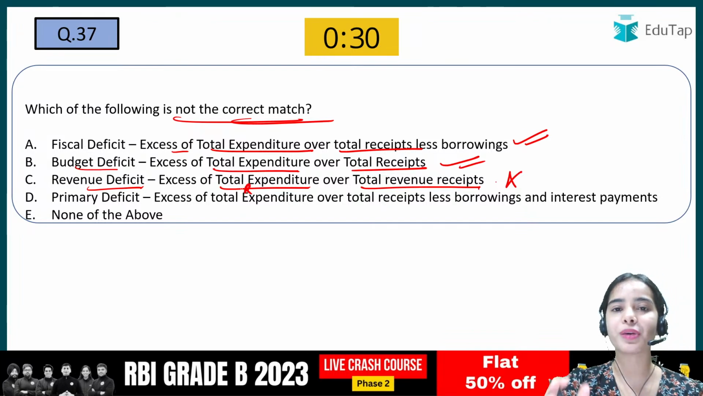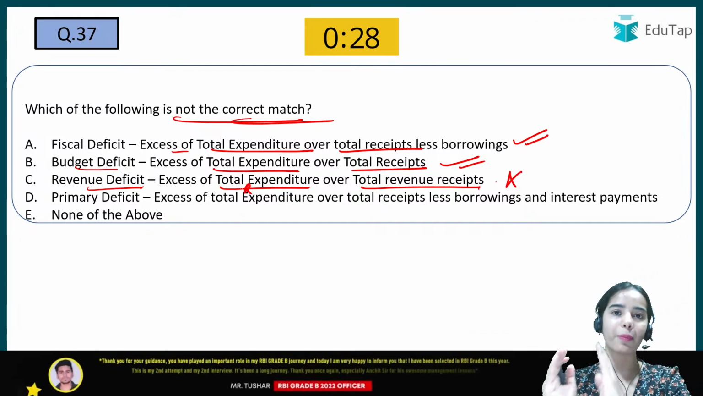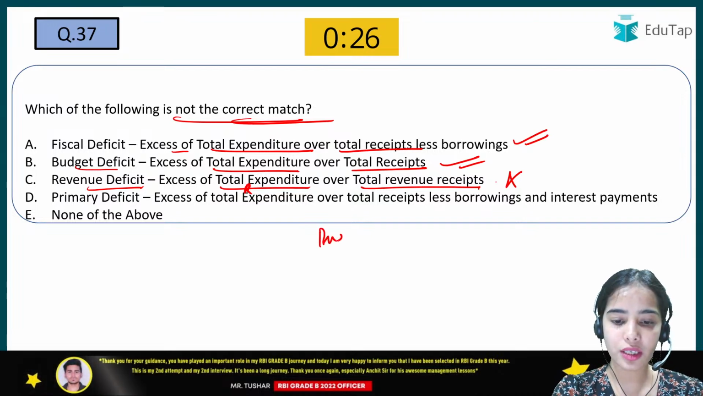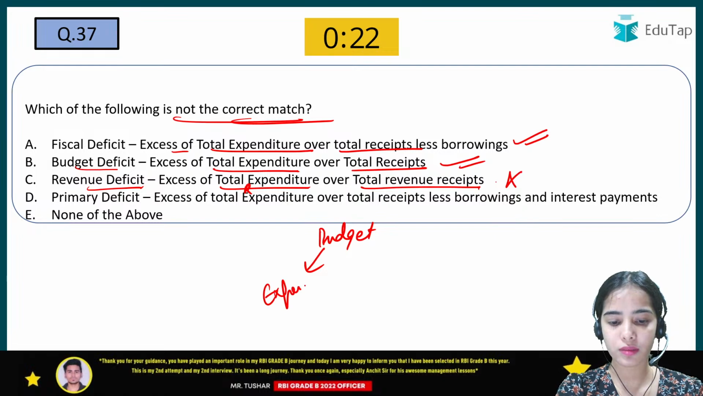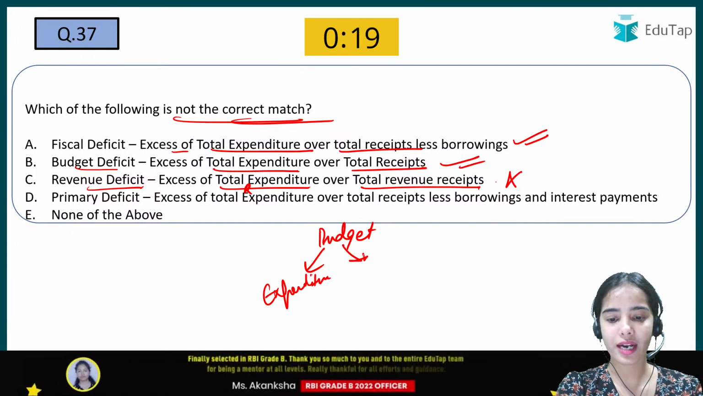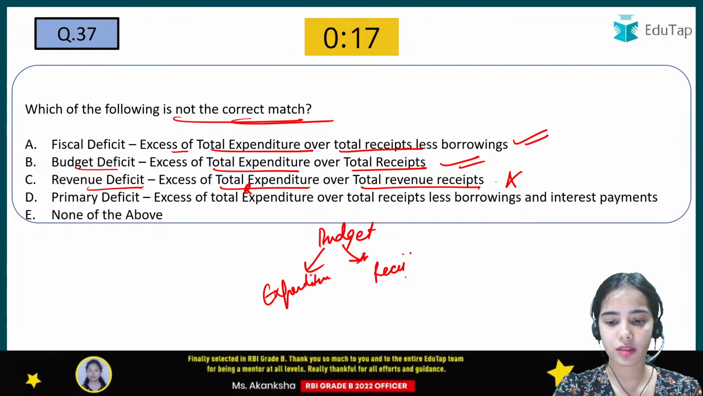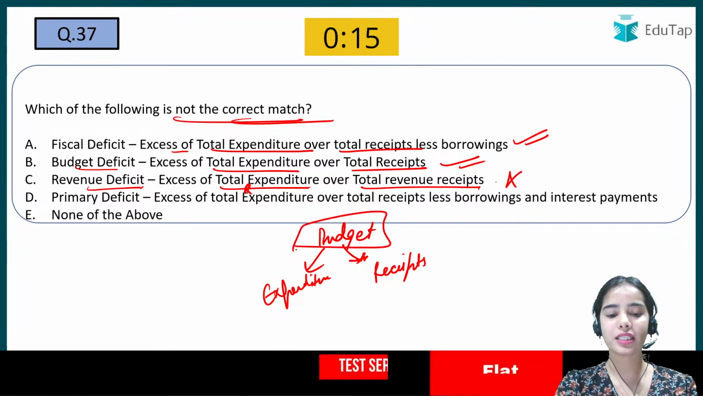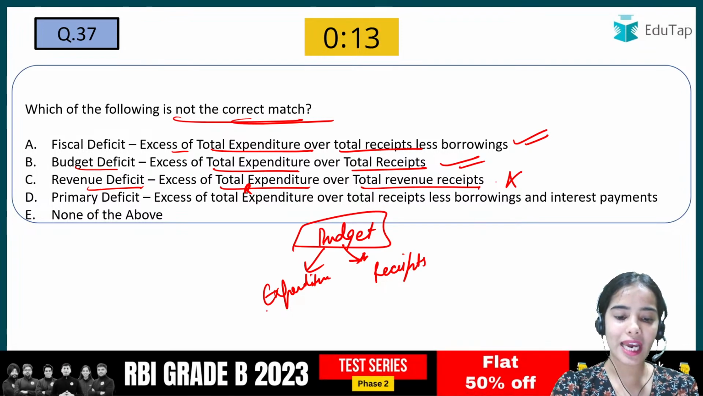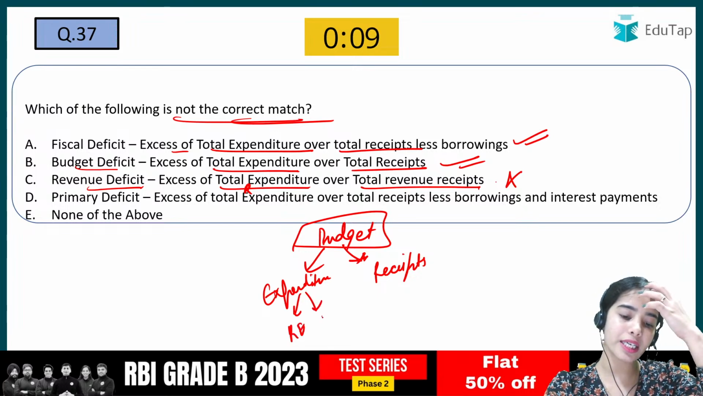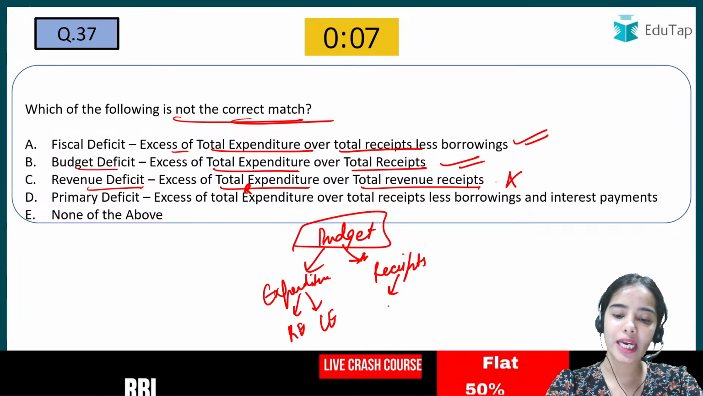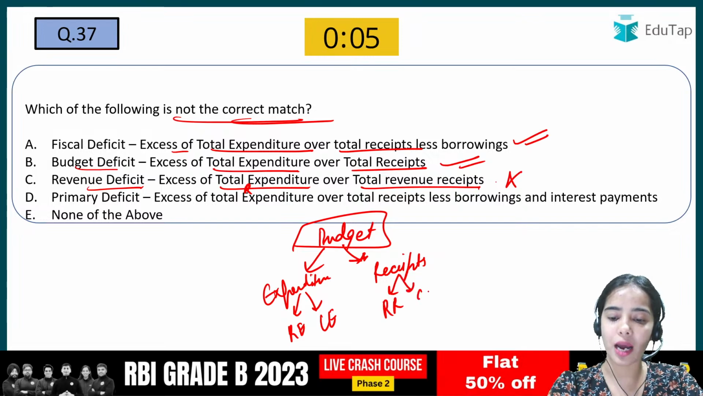In the total expenditure, there is the revenue expenditure and the capital expenditure. See, in the budget, there are the expenditure and the receipts. In the expenditure, there is the revenue expenditure and capital expenditure. In the receipts, there are the revenue receipts and the capital receipts.